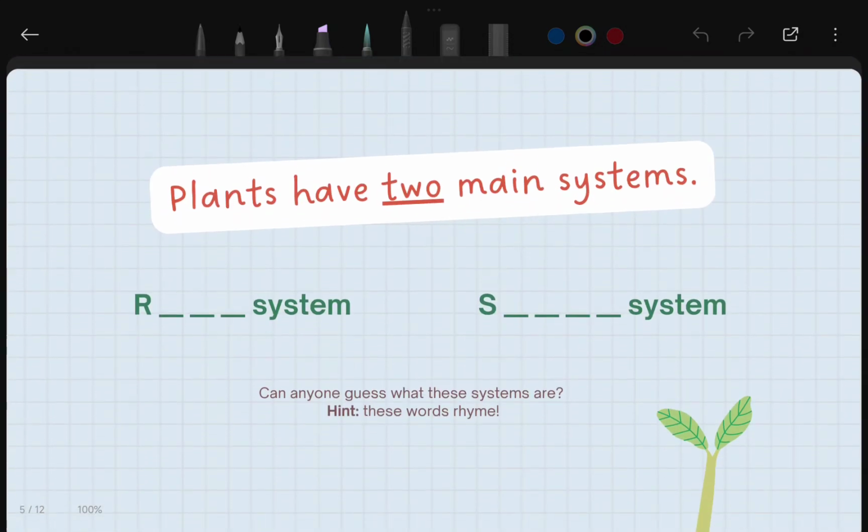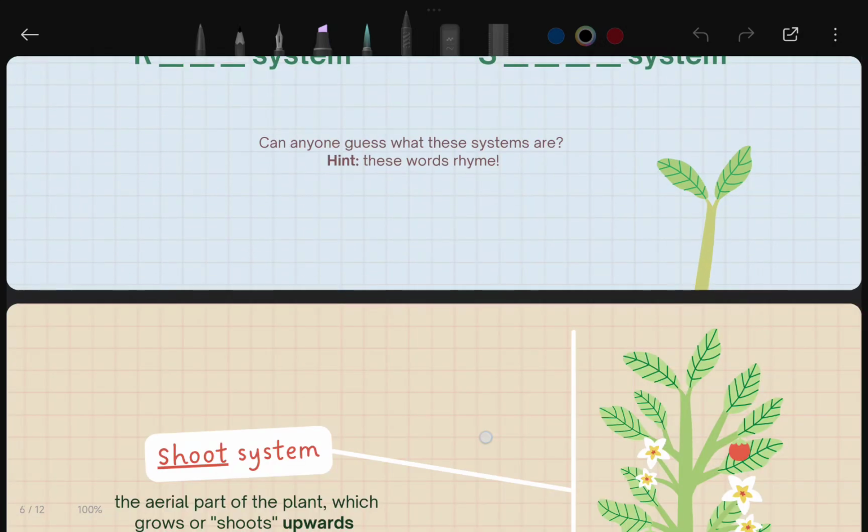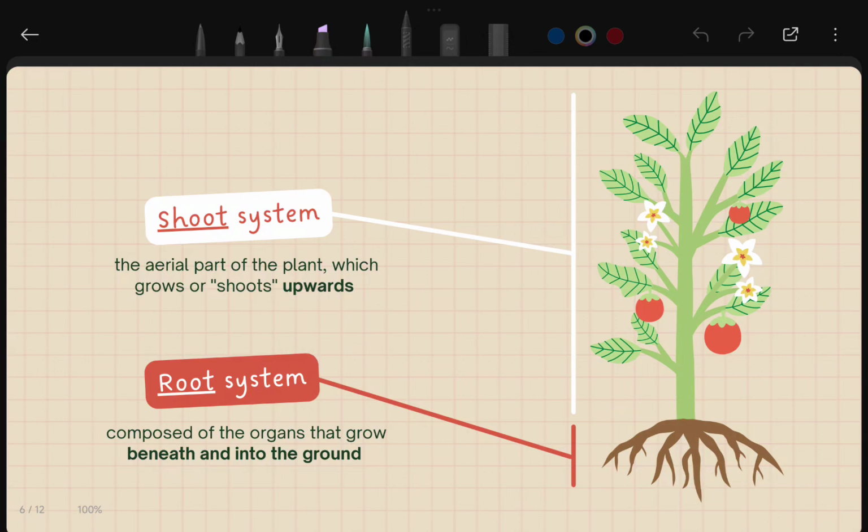Now, one game for you. Plants have two main systems. One is the R system, one is the S system. The hint is that they are rhyming words. Okay, there are two systems in the plant. Of course, it is the root system and the shoot system. One by one, we are going to discuss these things.